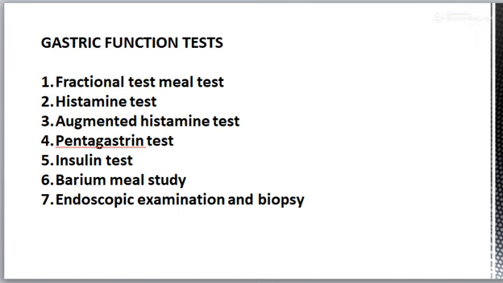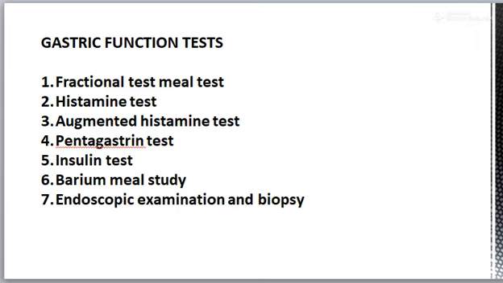Any one of the standard test meals can be given, either 300 ml of oatmeal gruel or dry toast and a cup of tea, or wheat biscuits and 300 ml of water. After 15 minutes of giving the test meal, a sample of gastric content, around 10 ml of the fluid, is aspirated.